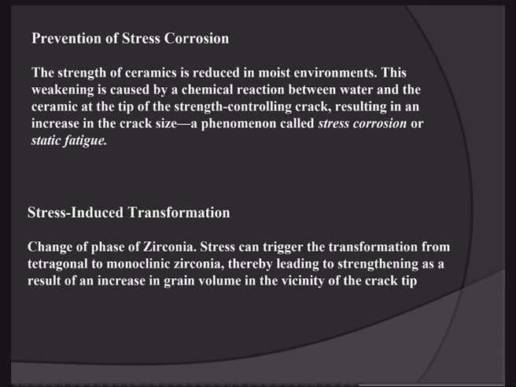Now the fifth method by which we will increase the strength of the ceramic material is stress induced transformation. Basically, in this method there is a change of phase of zirconia. Stress can trigger the transformation from tetragonal to monoclinic zirconia, thereby leading to strengthening as a result of an increase in grain volume in the vicinity of the crack tip. So in this method, we transform the tetragonal form into the monoclinic form, and by this the strength of the ceramic material will be increased. So these are the five methods by which we will increase the strength of the ceramic material.